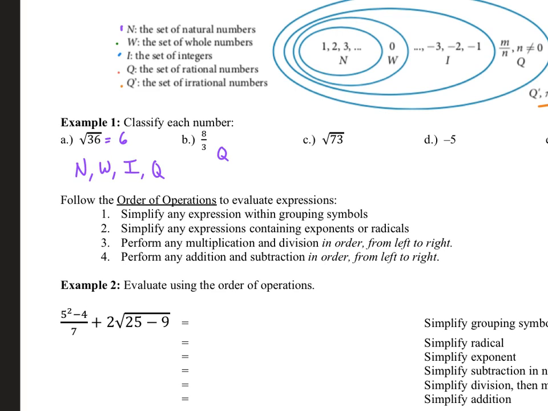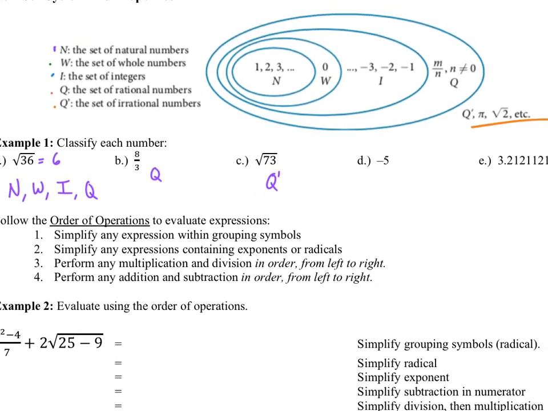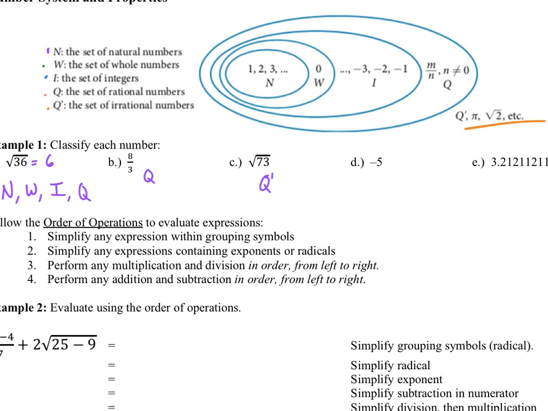The square root of 73 is not a perfect square, so that would be an irrational number. I use Q prime as the symbol for that. -5 is not natural, not whole, it is an integer, and all integers are also rational.